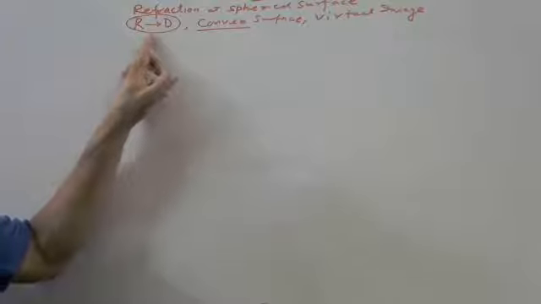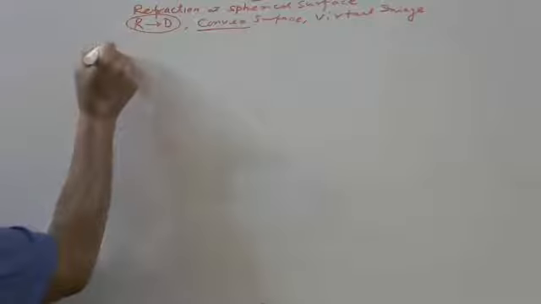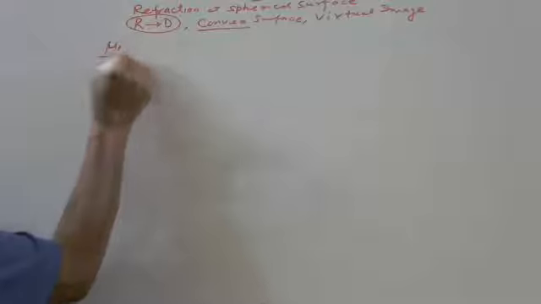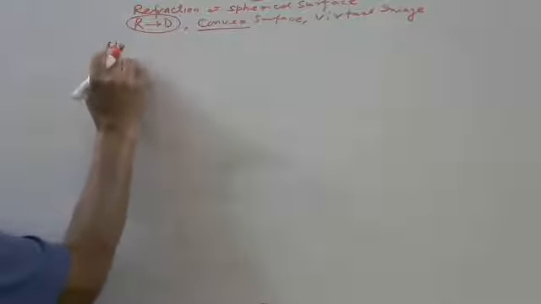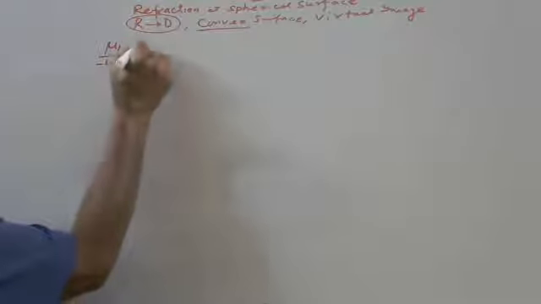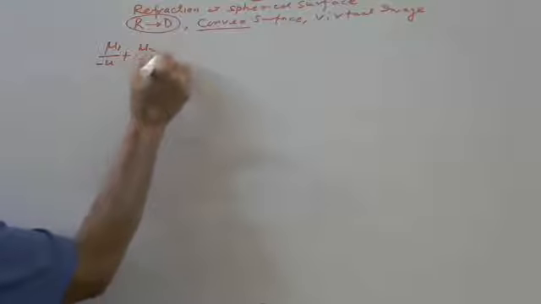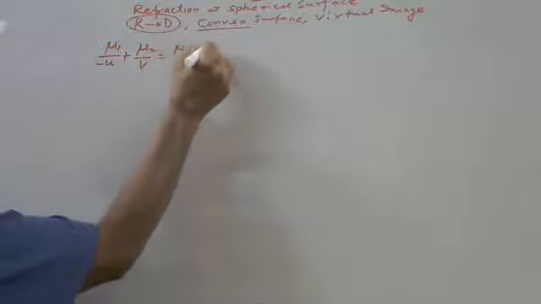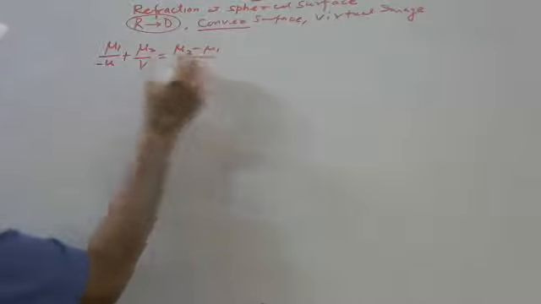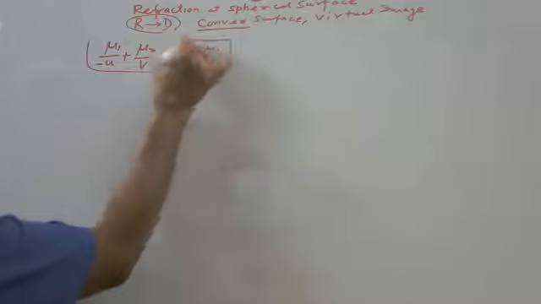So we were discussing rarer to denser medium. Always we get the same formula here. That is mu1 upon minus u plus mu2 upon v equals mu2 minus mu1 upon r. We will get the same formula.